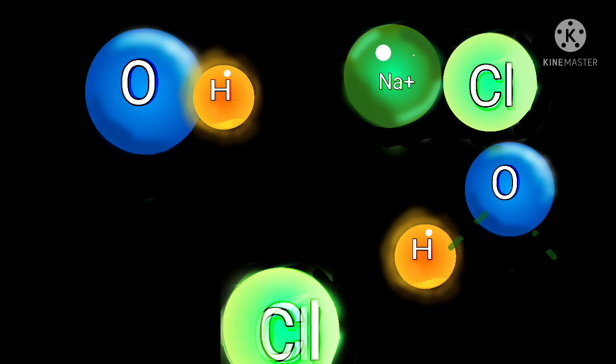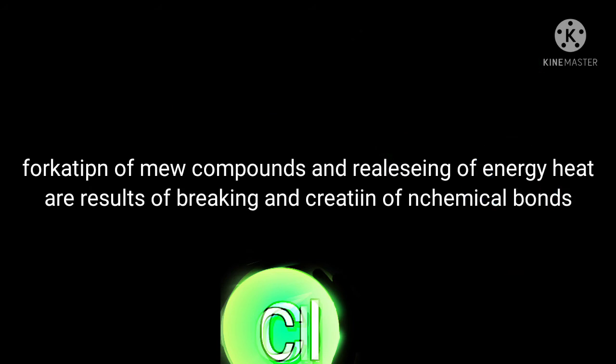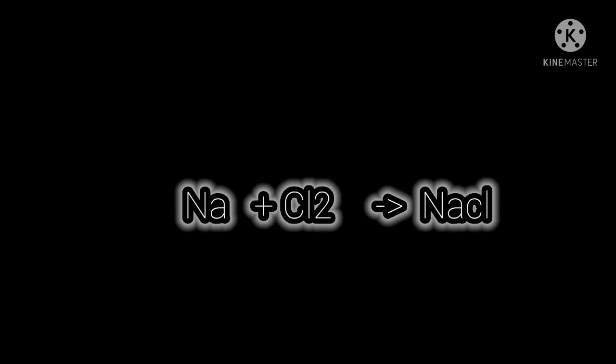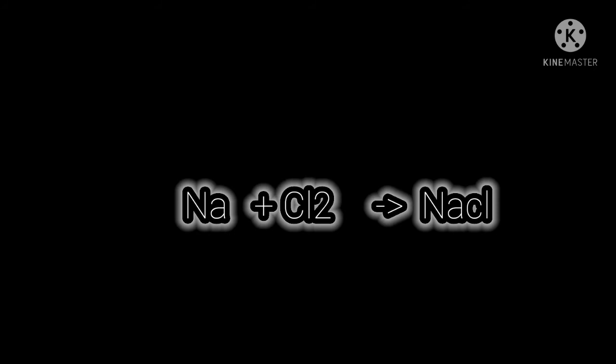The formation of new compounds and the energy released during the reaction are usually the results of breaking old bonds and creating new chemical bonds. Now let's take a very simple example. Sodium metal reacts with chlorine gas to produce sodium chloride, or table salt. Now there is still something not right with this equation. If you look closely at the numbers of the elements, you can see that on the left side there is one sodium atom and two chlorine atoms, but on the right side, along with one sodium atom, there is only one chlorine atom.